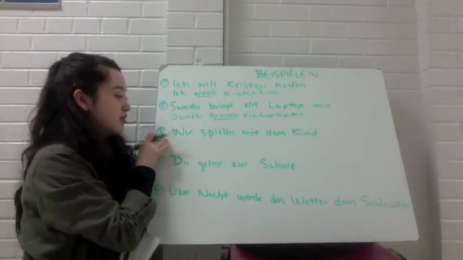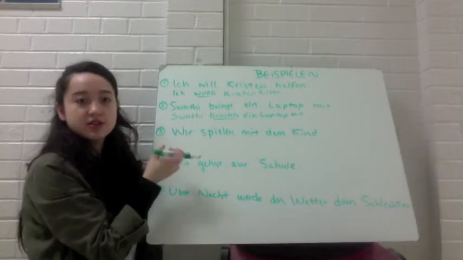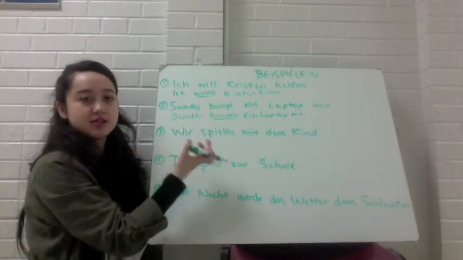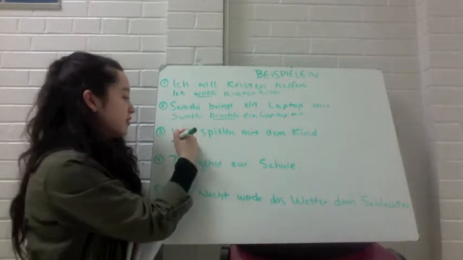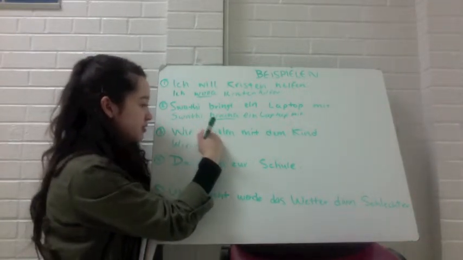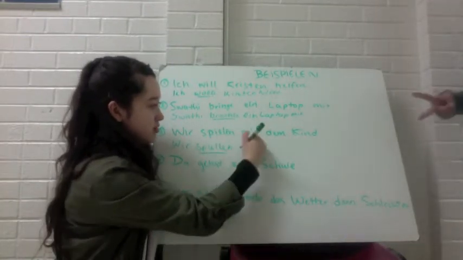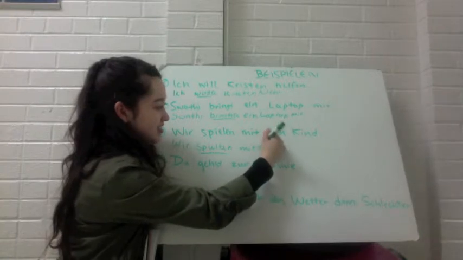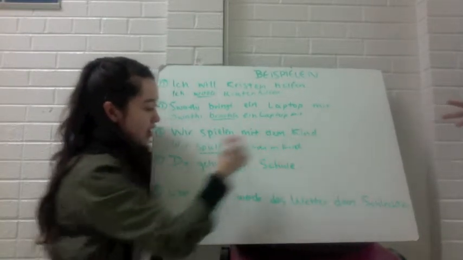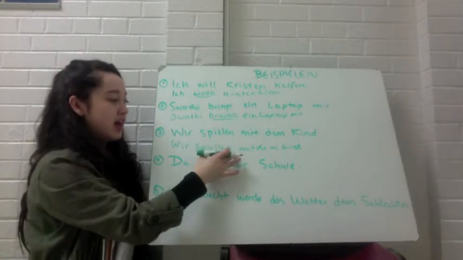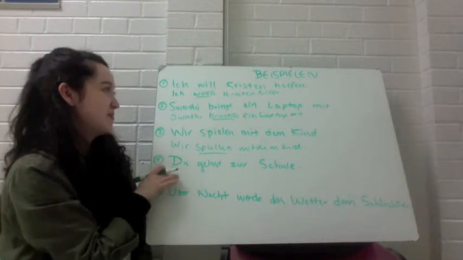And now the third example is just a regular weak verb, and so you can just use stem plus -te in order to change the verb. So it will be "wir spielten mit dem Kind." And it's spielten, ending with the N, because wir is the subject of the sentence.